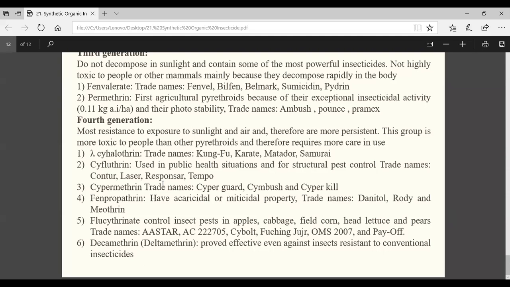Anyway, you just tell what are the developments done in case of synthetic pyrethroid from generation to generation. Understood? What developments occurred in case of synthetic pyrethroid?